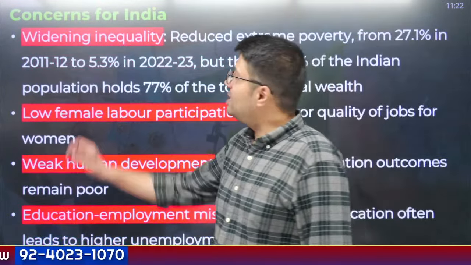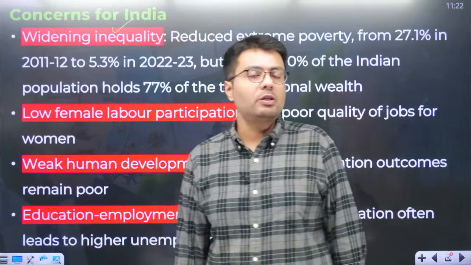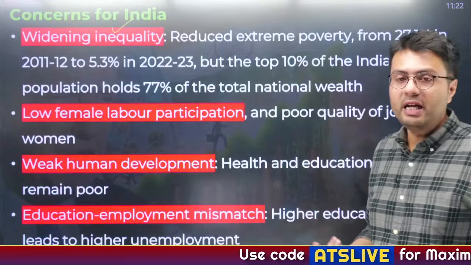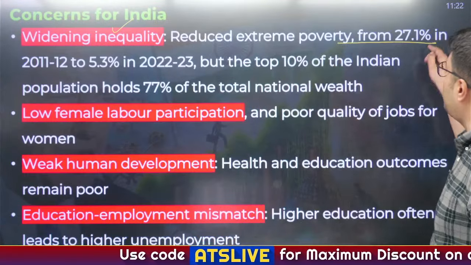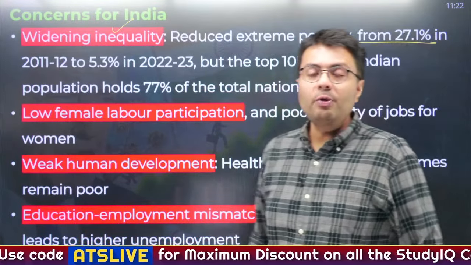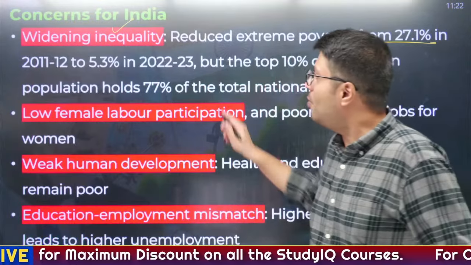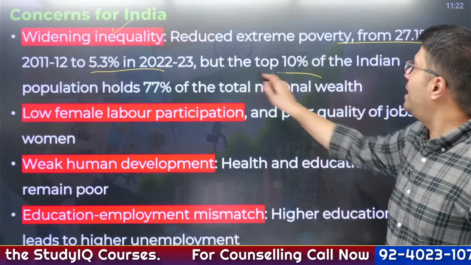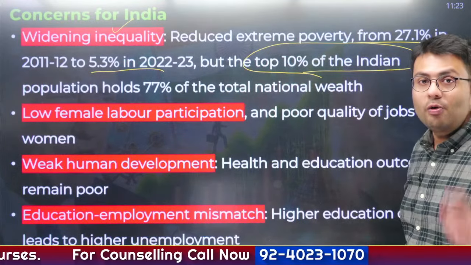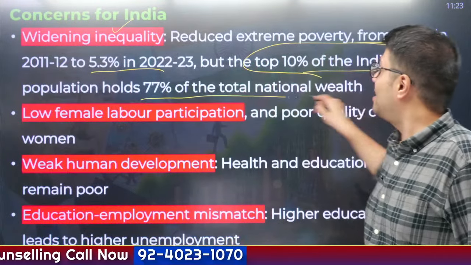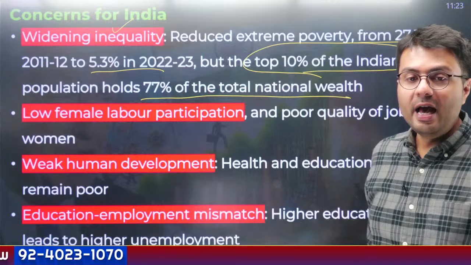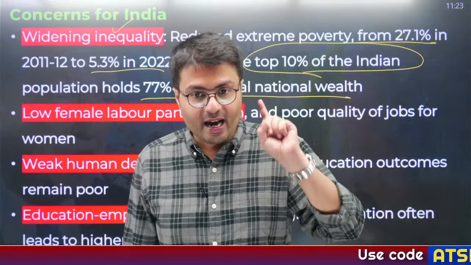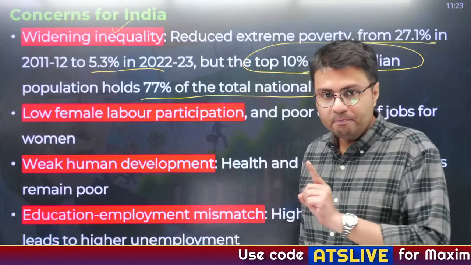Another concern is widening inequality. Now, there was this figure recently that we have been able to reduce extreme poverty in India. That is correct. Earlier, extreme poverty in India in 2011-12 was 27.1%. Now, it has reduced by 4 times. But even today, the top 10% of Indian citizens hold as much as 77% of national wealth. And which is the index that we use to calculate inequality? Any idea? We have discussed it already.